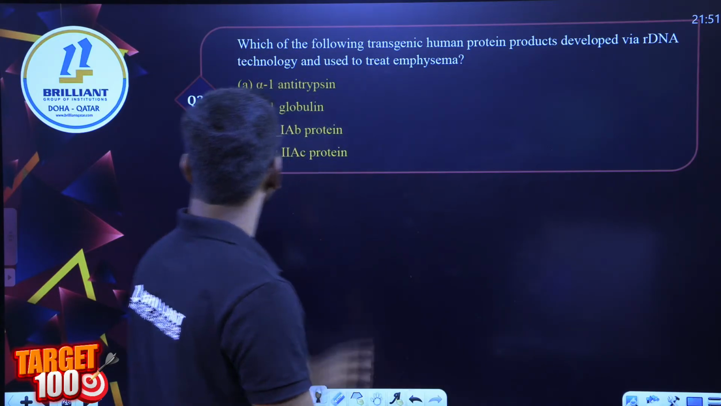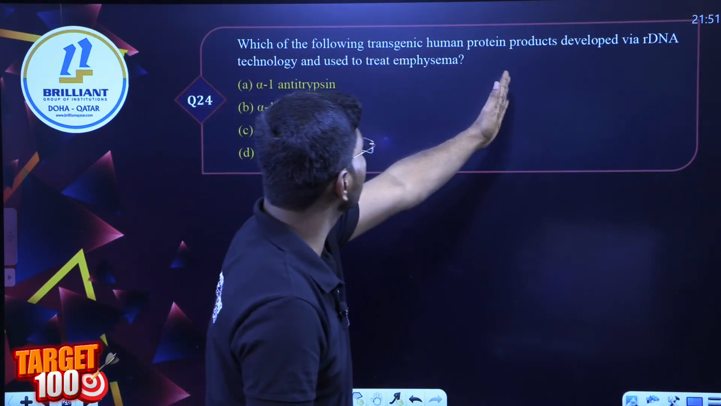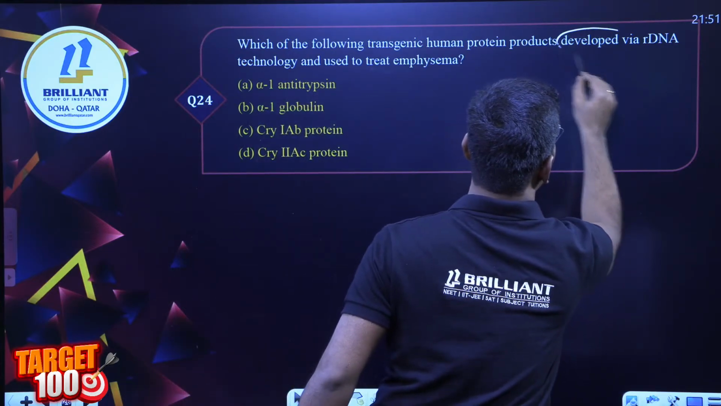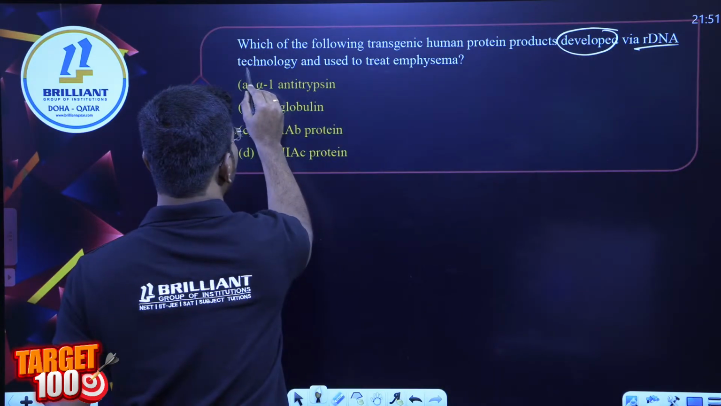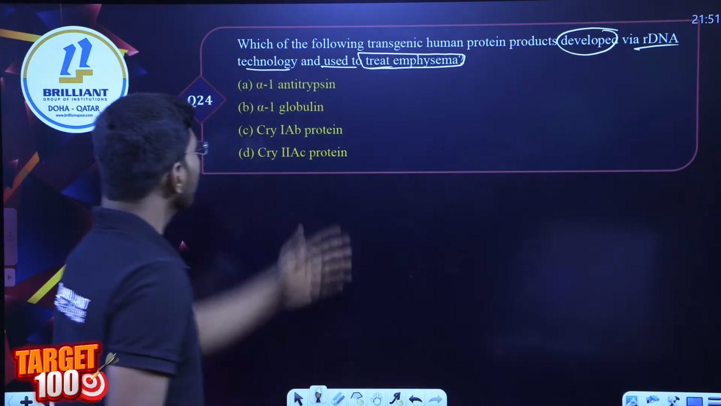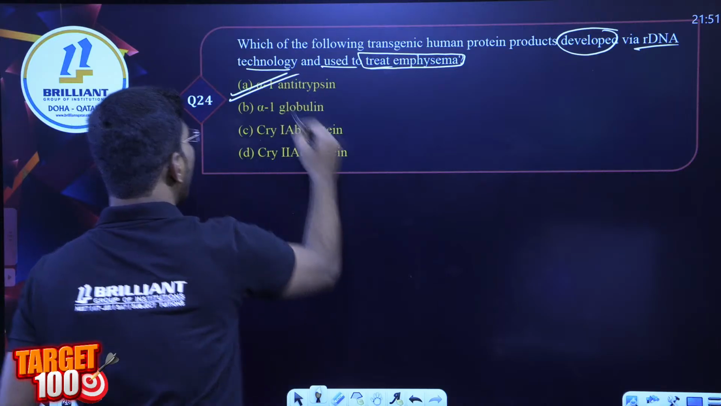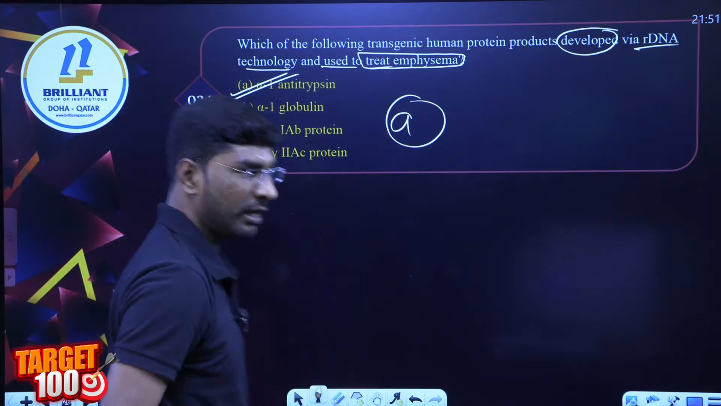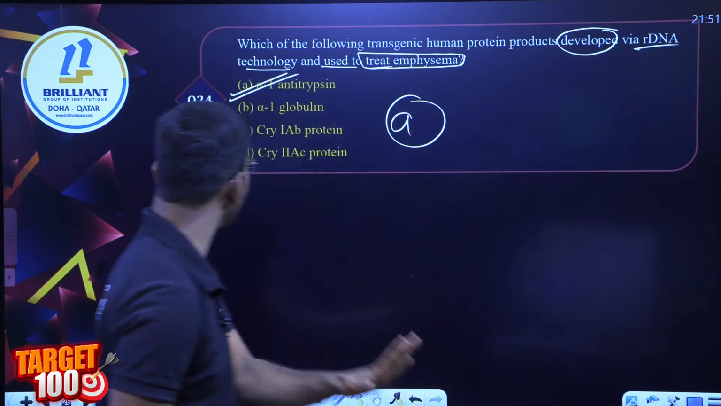Which of the following transgenic human proteins, produced via rDNA technology, is used to treat emphysema, a lung disease? Very simple, sir. Alpha antitrypsin. Am I correct? Very good. Alpha antitrypsin.